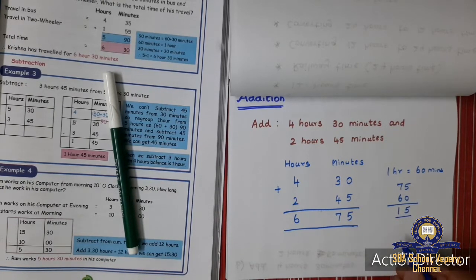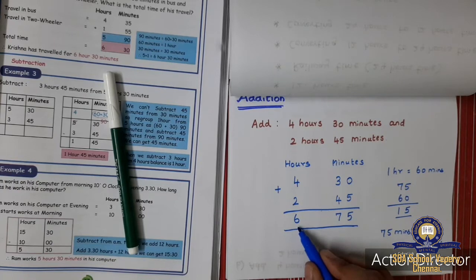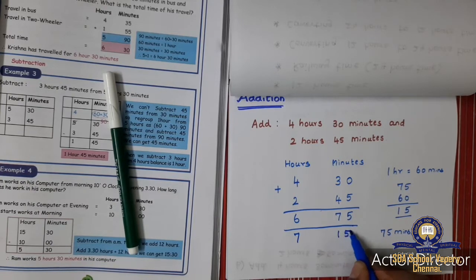Okay, so 75 minutes is equal to 1 hour 15 minutes. So this 1 hour, what am I going to do? I am going to add it to this 7, so the 6 will become 7 and the 75 will become 15.